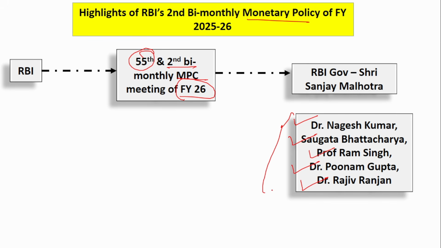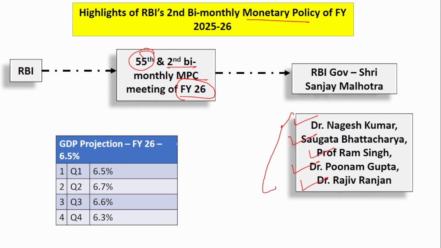Remember the names of the MPC members, very important. I'll repeat it once again. Dr. Nagesh Kumar, Saugata Bhattacharya, Professor Ram Singh, Dr. Poonam Gupta and Dr. Rajiv Ranjan. These are the members, including the RBI governor. These are the 6 members of the Monetary Policy Committee.